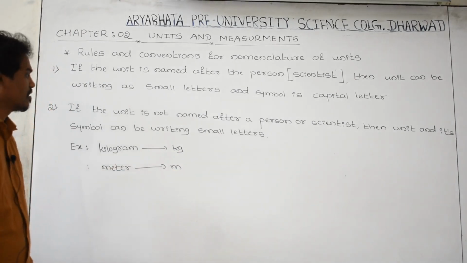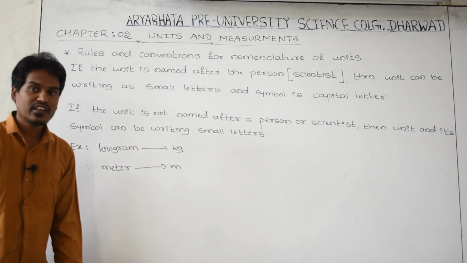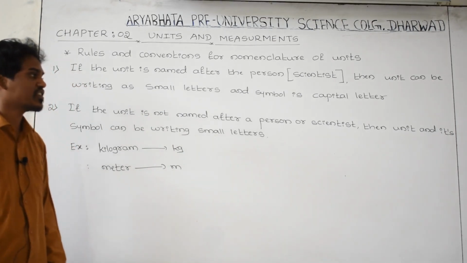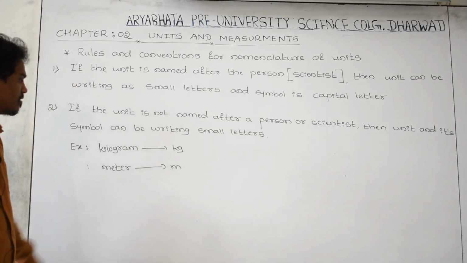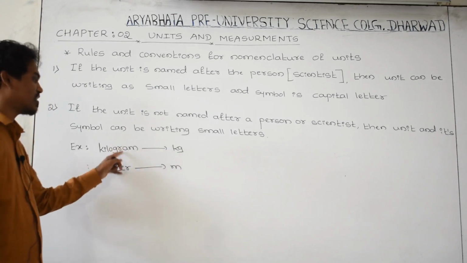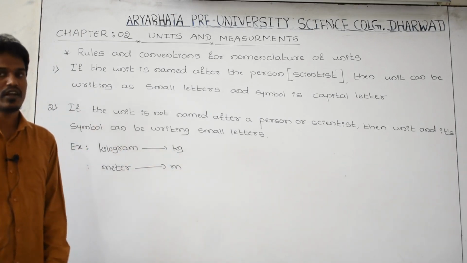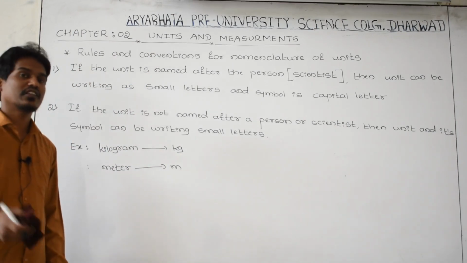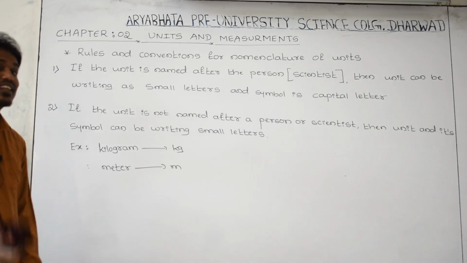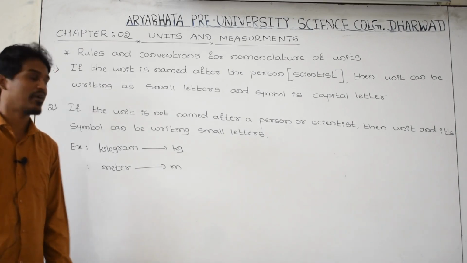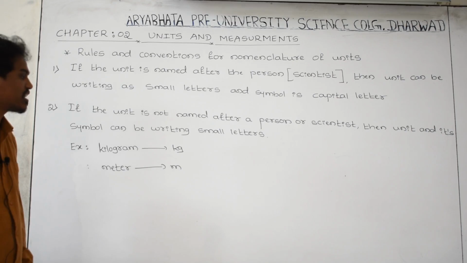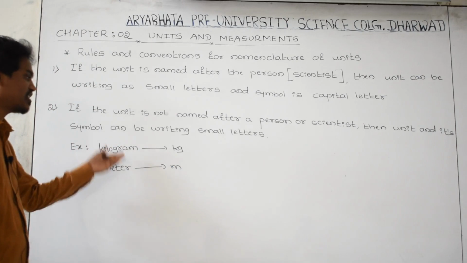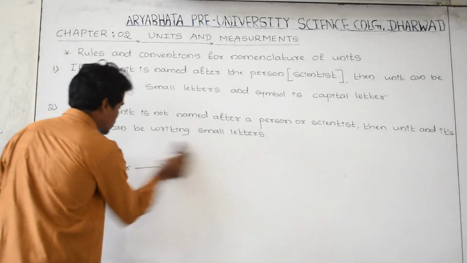Like this, when the unit is not a person's name or a scientist's name, both the symbol as well as the name of the unit are written in small letters. If it is named after a scientist, the name of the unit is written in small letters, but the symbol uses a capital letter. If it is not named after a scientist, you write both the unit and its symbol in small letters. These two examples are enough, and we go to the next rule.